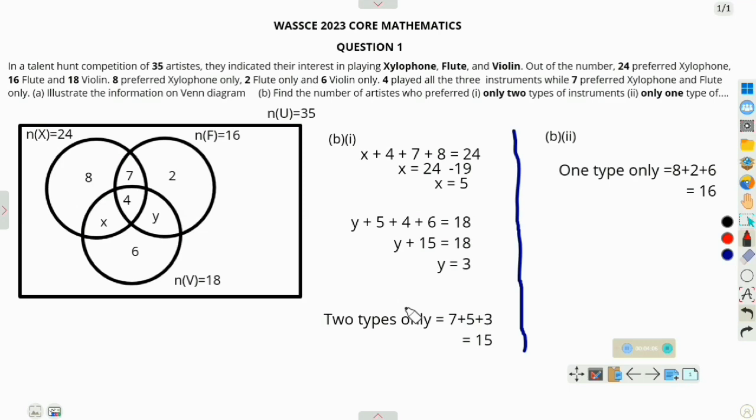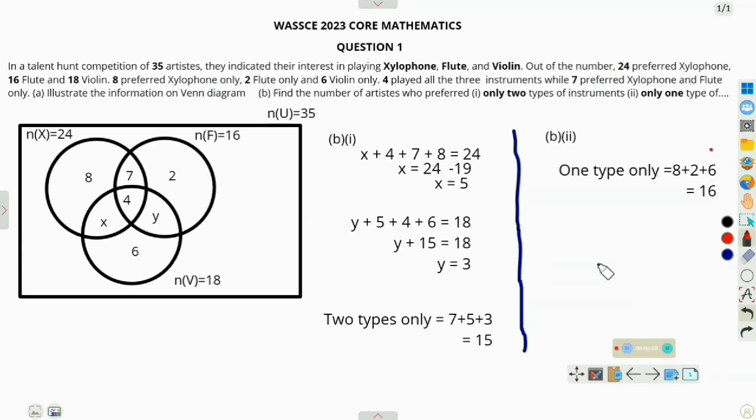So now, like we said earlier, the number of people who played 2 types of instrument just includes 7, Y and X. So we are going to add 7 plus X and Y. X is 5 and Y is 3. So 7 plus 5 plus 3, and this is 15. So we've successfully solved the first part of question B. So let's solve the second part of question B.